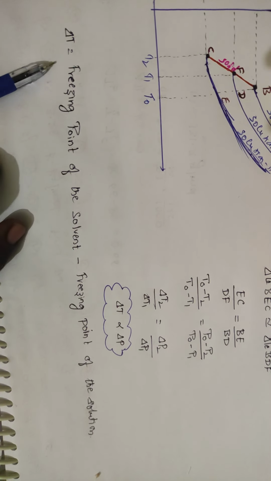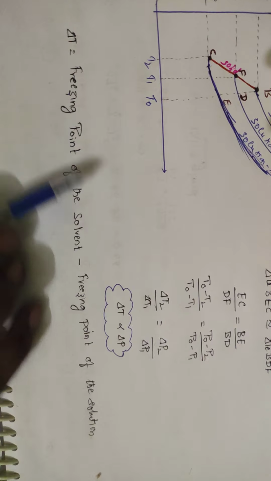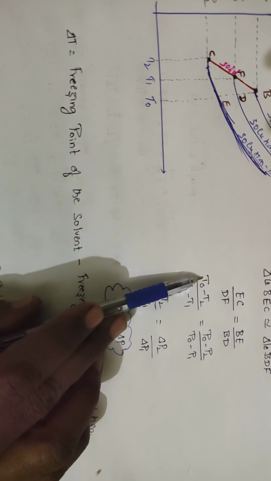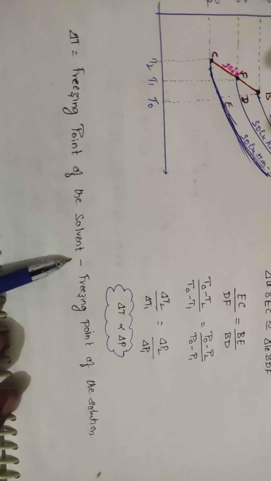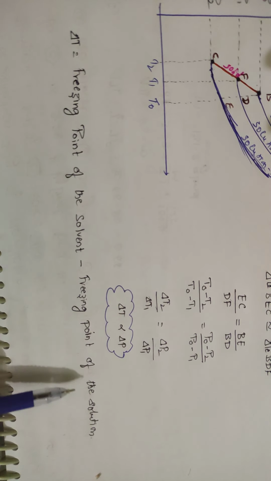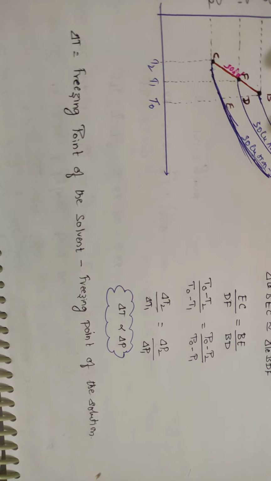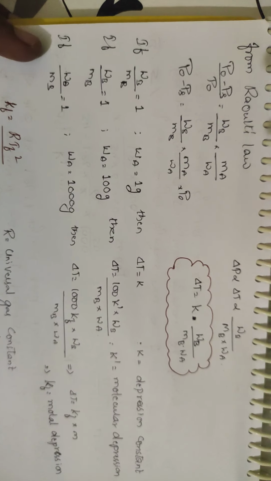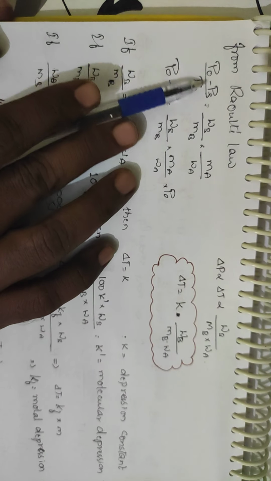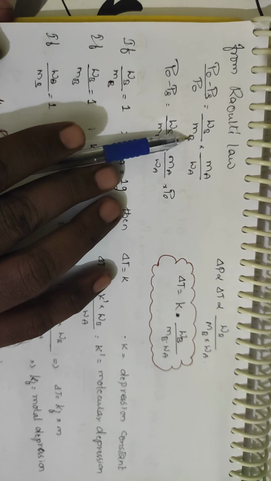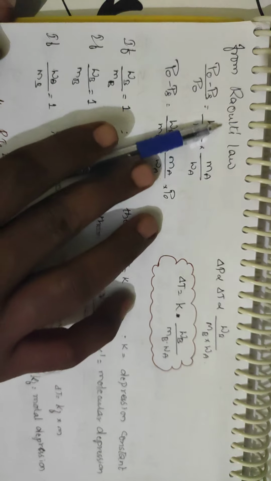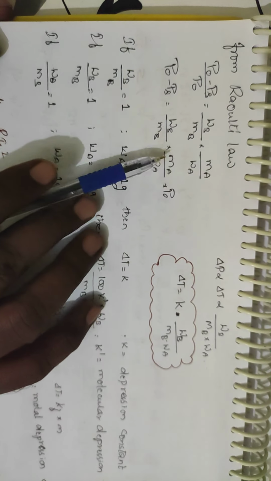What is meant by delta T? Here you have the highest temperature, which is for the solvent. So the freezing point of the solvent minus T2 or T1, which is the freezing point of the solution. So delta T is the freezing point of the solvent minus the freezing point of the solution. But we know that according to Raoult's law, P0 minus PS by P0 is equal to WB by MB into MA by WA. This is moles of solute by moles of solvent.